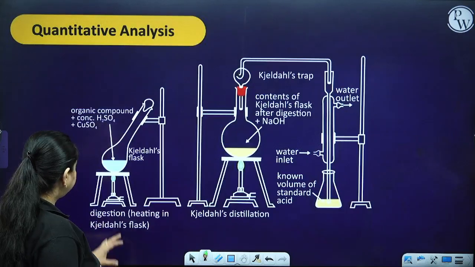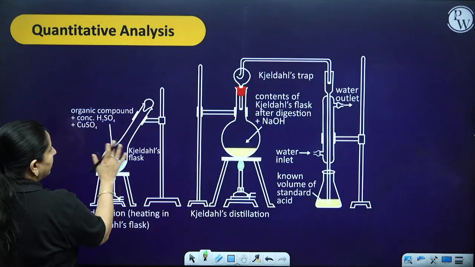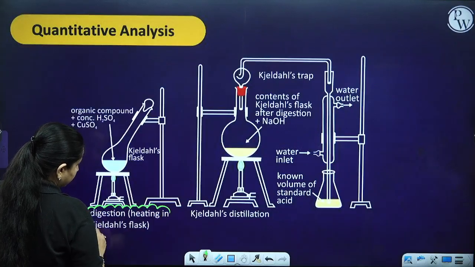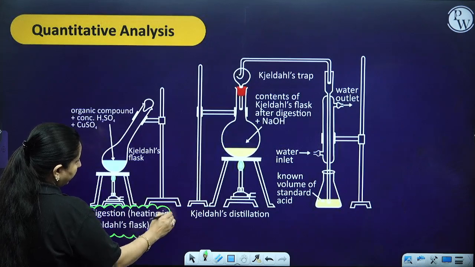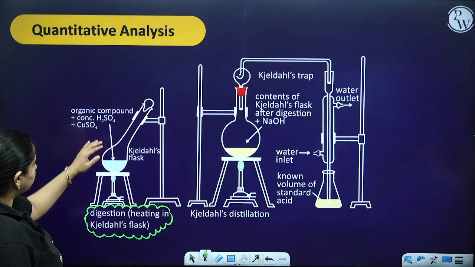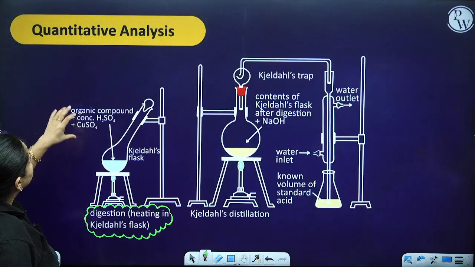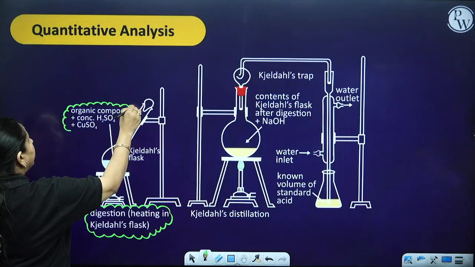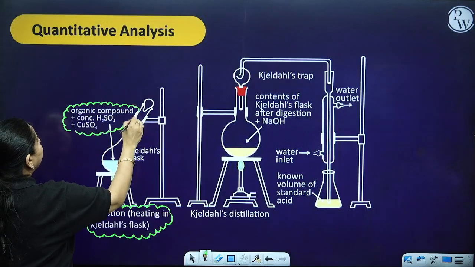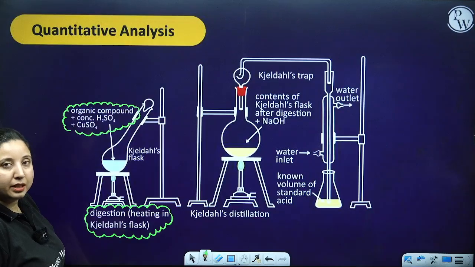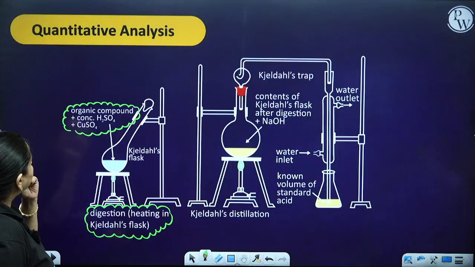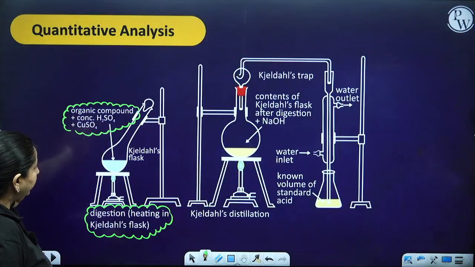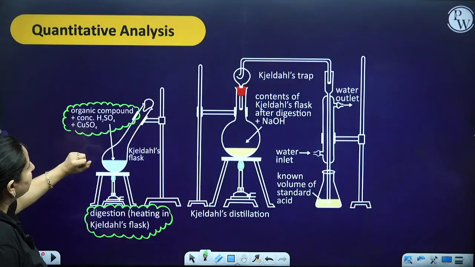So this is how it works. This particular flask is not your RBF, we are going to call it a digestion flask, meaning it is heating in Kjeldahl's flask, or you can say digestion is going to happen over here. So we are going to take the organic compound, concentrated H2SO4 and copper sulfate over here. Okay, these three things we are going to take. Now this concentrated H2SO4 is going to digest your organic compound.